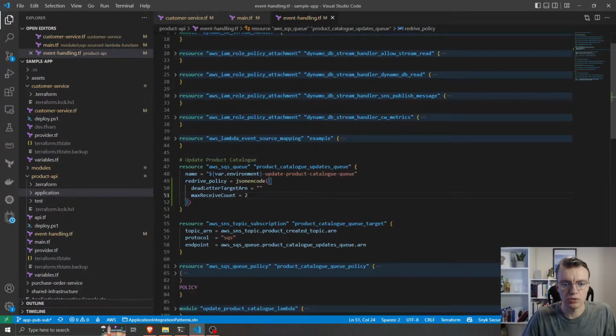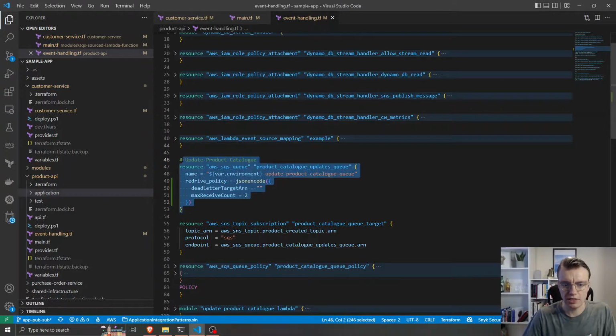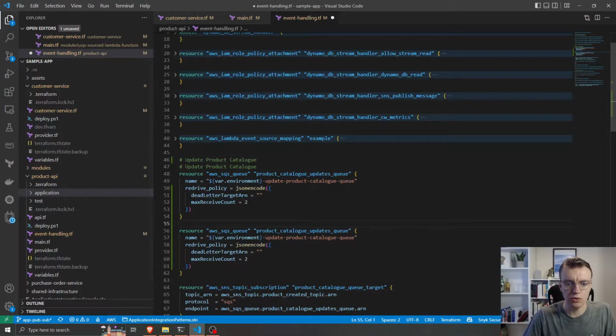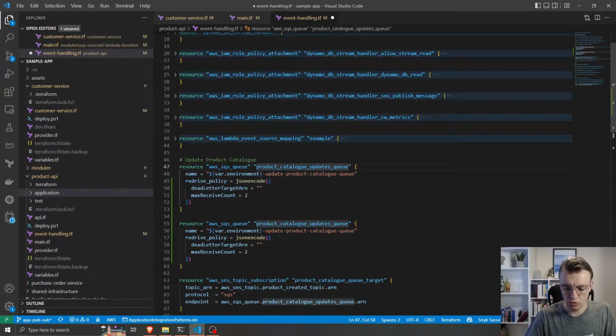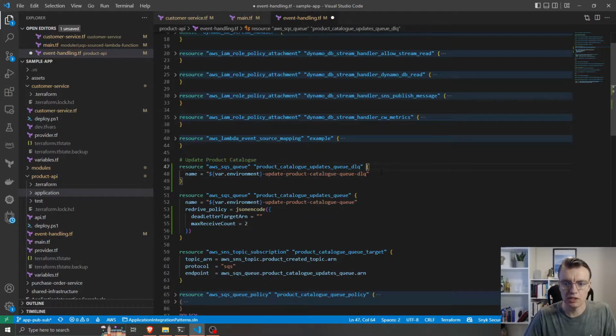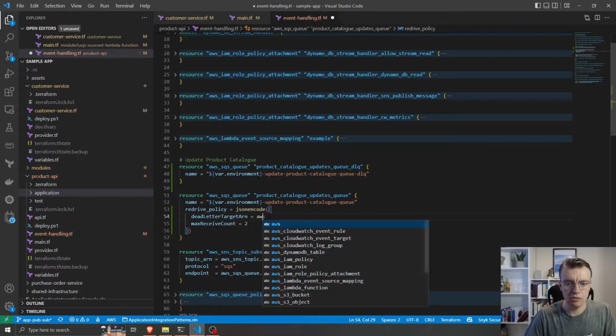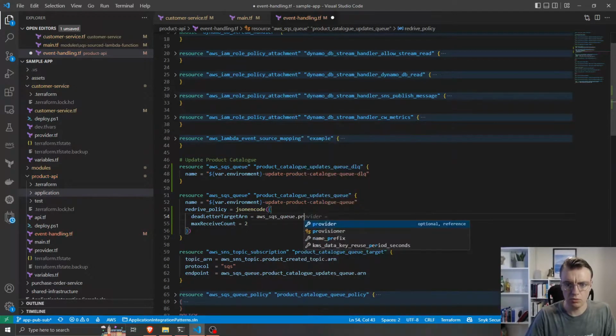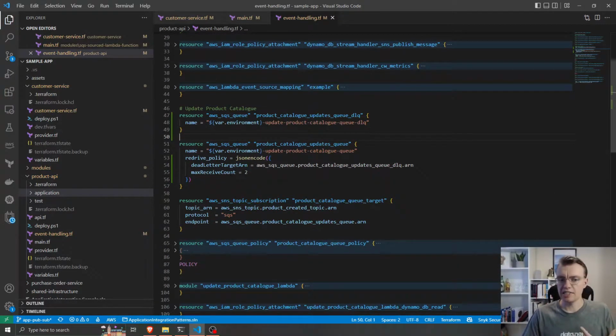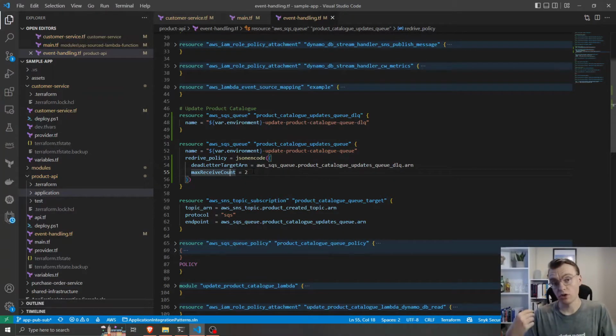Then of course we need to create another queue for our dead letter queue. So I'll duplicate that queue that already exists, put DLQ on the end, that doesn't need a redrive policy. Then I can say aws_sqs_queue.product_catalog_updates_queue_dead_letter_queue, and then my ARN. What this is saying is that if a message has been attempted to be delivered 2 or more times, then instead of trying to deliver it again, just redirect it to our dead letter queue.